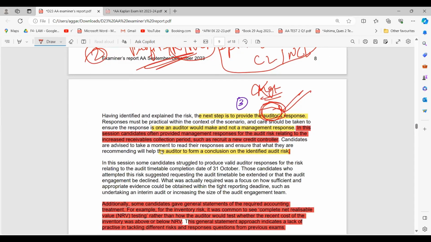So in this session, candidates often provide management responses for the audit risk relating to the increased receivable collection period, such as recruit a new credit controller. If you're recruiting a new credit controller, you are acting as management. I cannot just recruit somebody, right? I'm an auditor. How will I recruit somebody in the company? Candidates are advised to take a moment to read the responses and ensure that what they are recommending will help the auditor to form a conclusion on the identified audit risk, right?